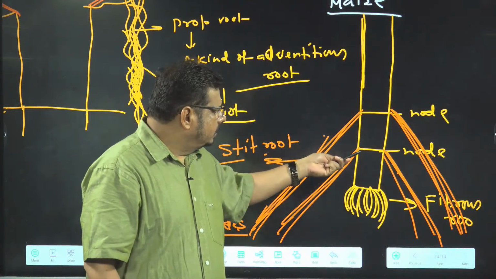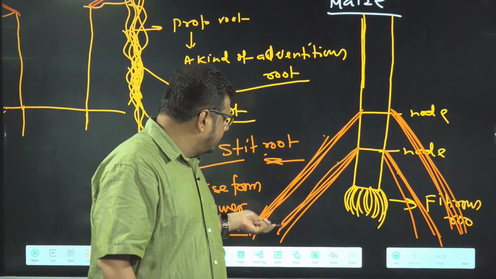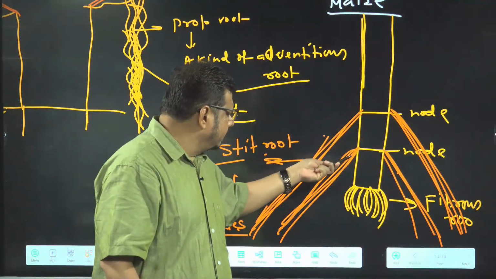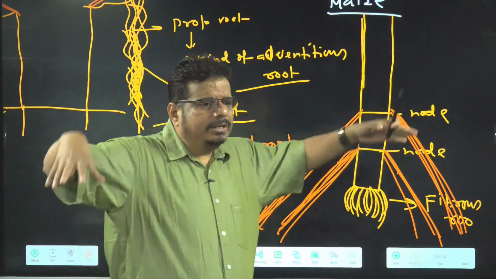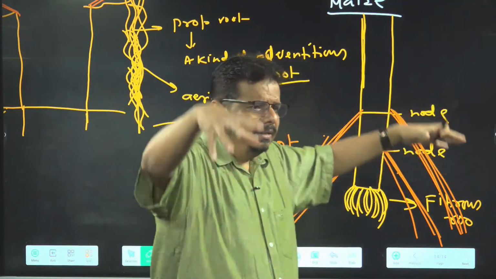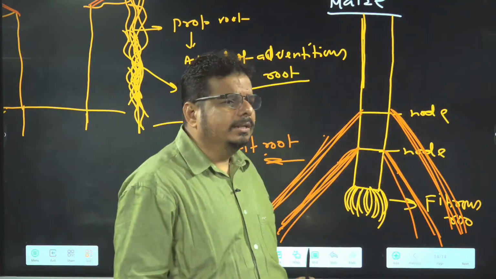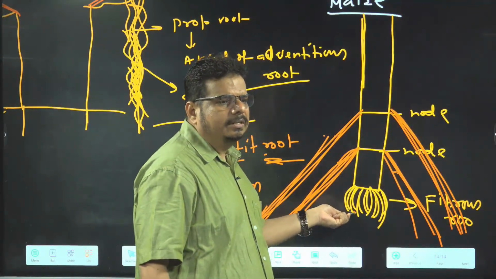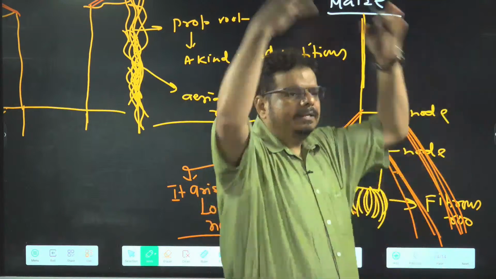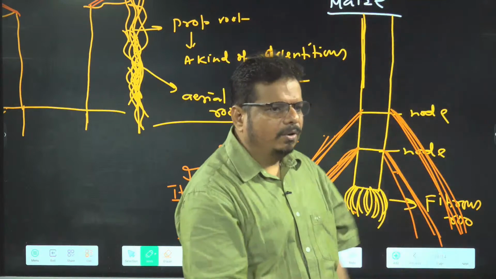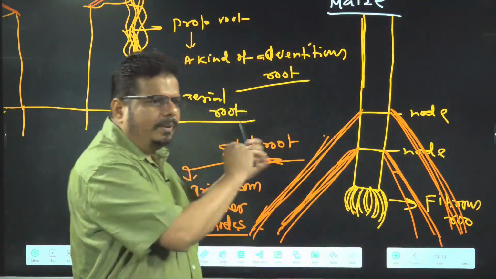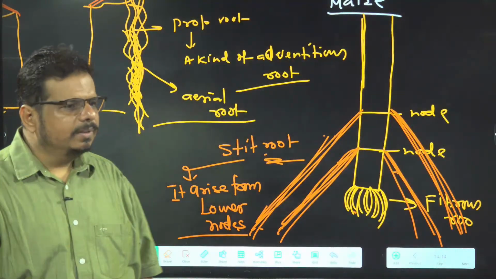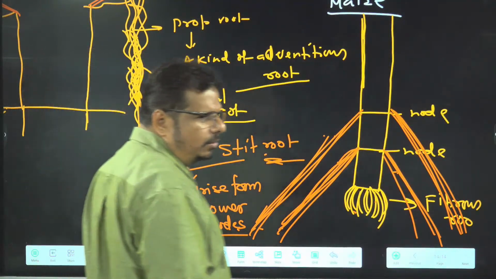Stilt root. Some oblique stilt roots arise and penetrate in the soil. So it covers a bigger surface and helps the plant to hold. Otherwise, what happens? Think these roots are not there, only the fibrous root is there. When wind blows, the height is big, the plant gets unrooted and falls down. Is it clear? So it is providing mechanical support or not? So prop root and stilt root is over.